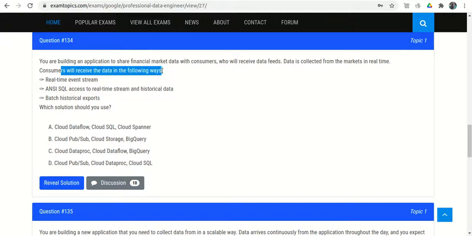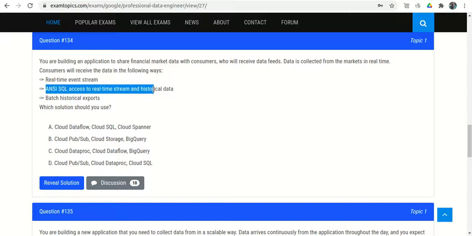Consumers will receive the data in the following ways: real time, so it should be Pub/Sub; NoSQL, so it should be some SQL database; and batch historical export. So we need to export the data into the batch historical. So what solution should you use?